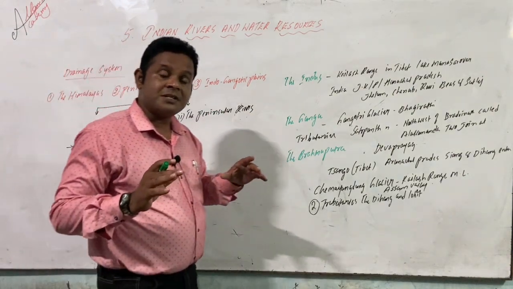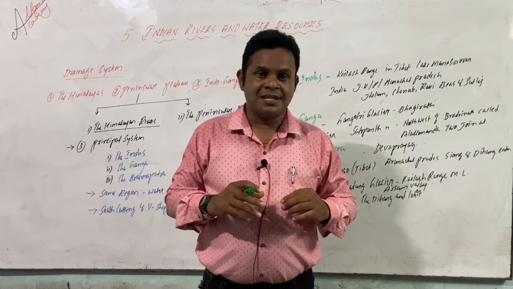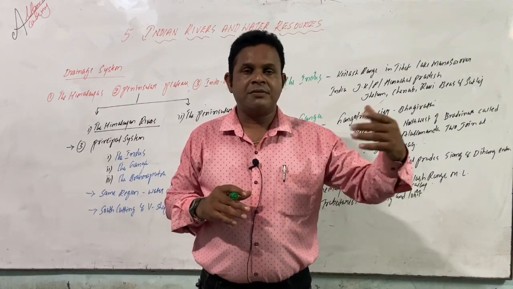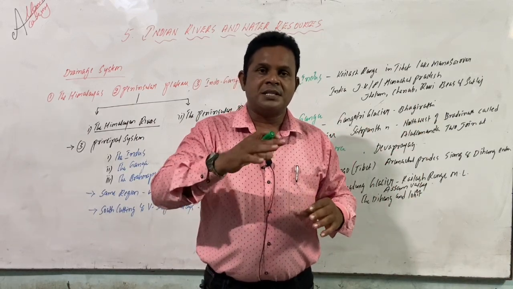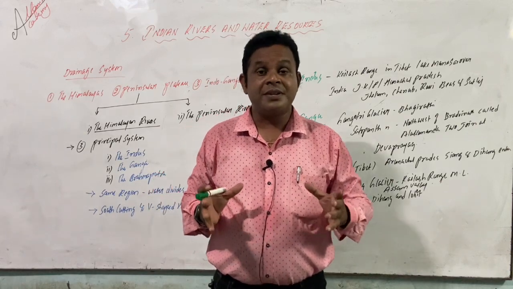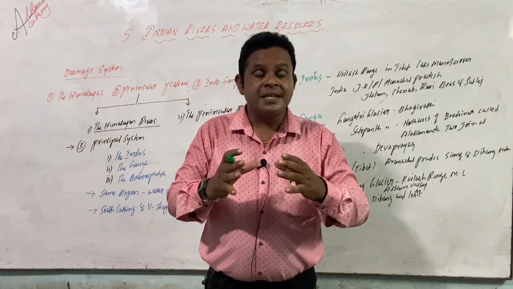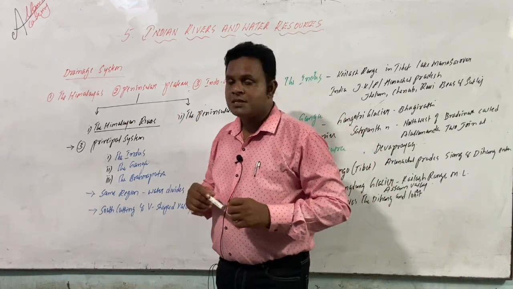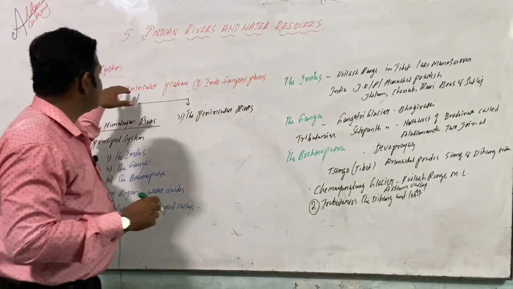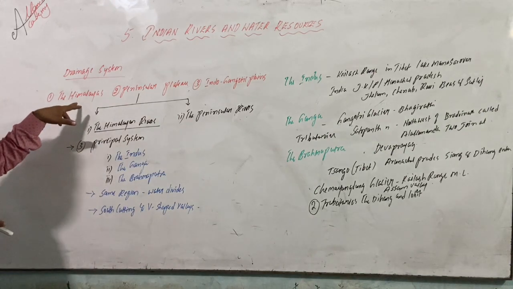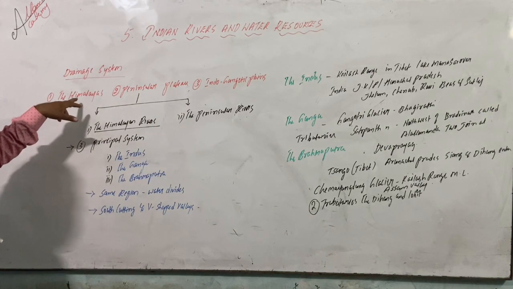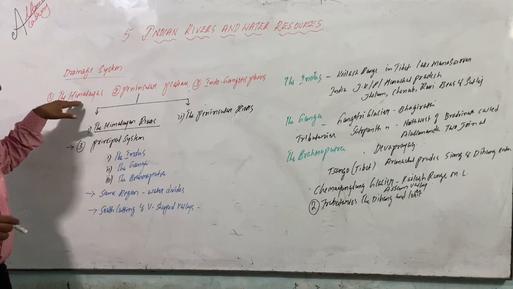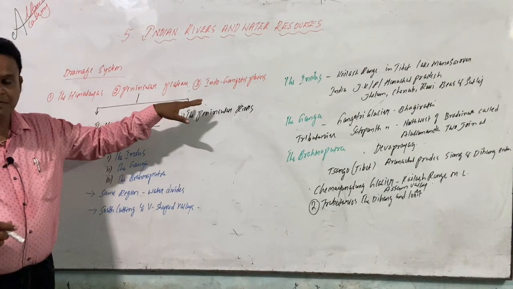There is a lot of difference in meaning: drainage where we get all the wastage, like flushing out, whereas drainage in this sense is nothing but the mixing or merging of all the rivers. So that is the system we are discussing, based on the major relief features like the Himalayas, Peninsular Plateau, and Indo-Gangetic Plain.